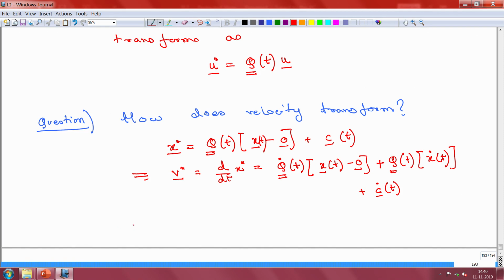So, this implies, if we just clean up this expression a bit, this quantity is the velocity in the other frame. You have Q transpose times the velocity plus the extra term. I am just rearranging the terms here, and you will probably understand why.